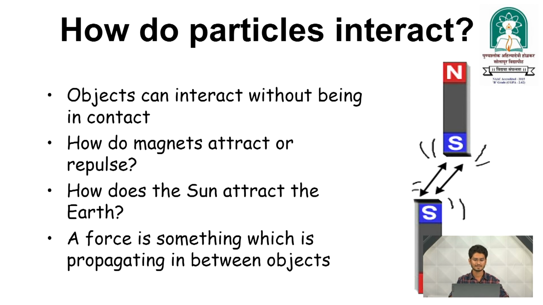How do magnets attract or repel? The question arises, how do they do it? How does the sun attract the earth? Yes, we know that there is gravity. A force is something which propagates between objects. So there is one kind of force which propagates between the objects.